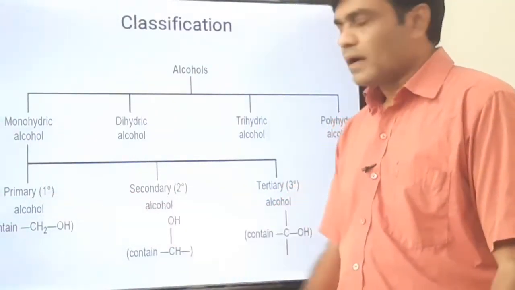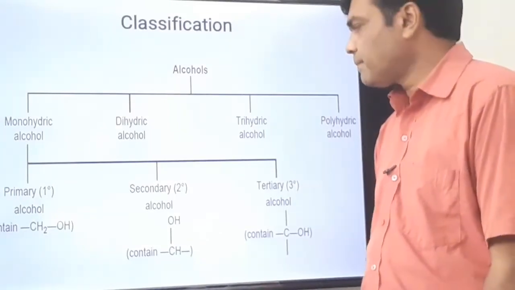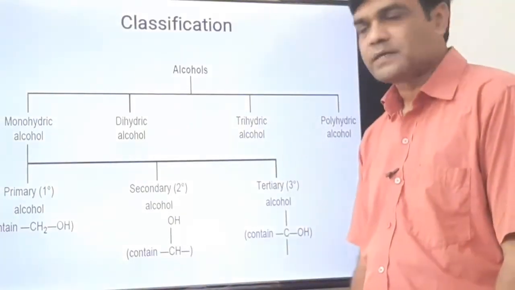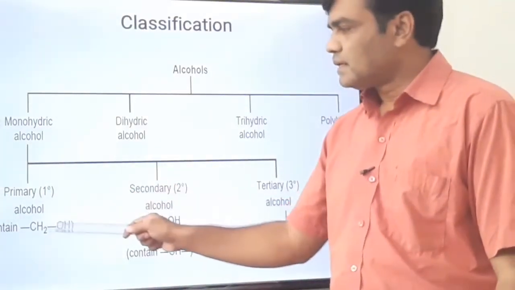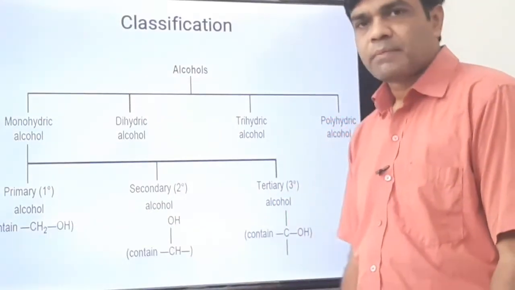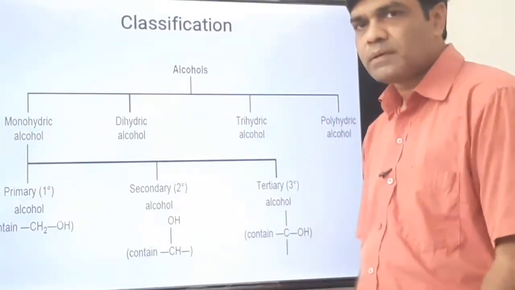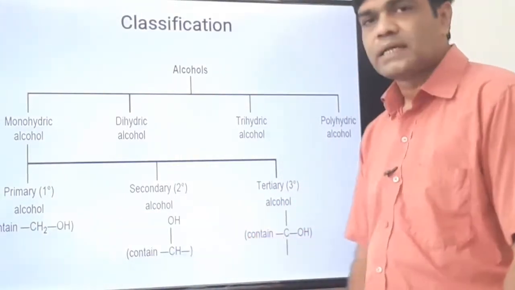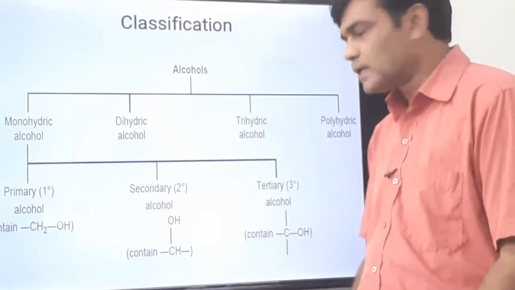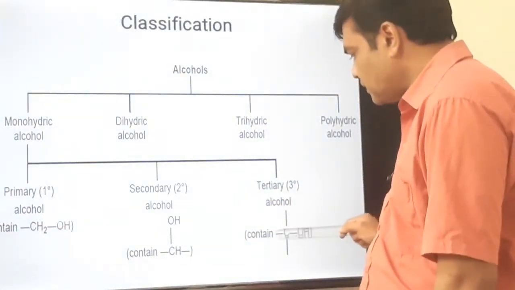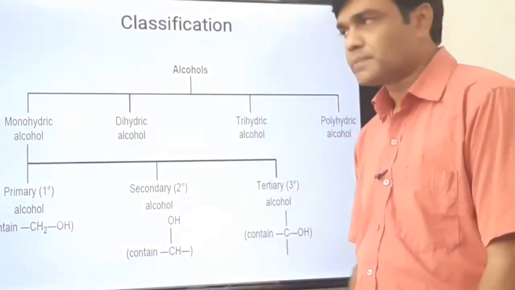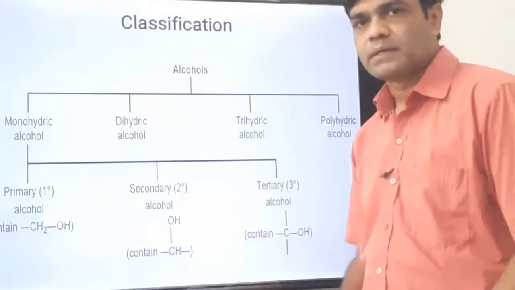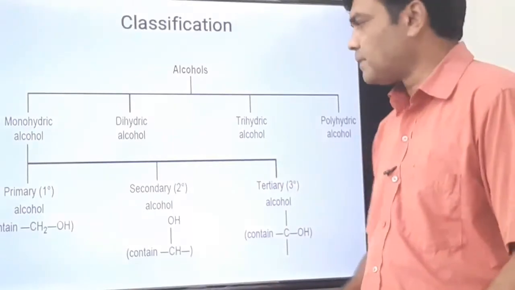Primary means the OH group is attached to the primary carbon, secondary means the OH group is attached to the secondary carbon, and tertiary means the OH group is attached to the tertiary carbon. See here, the OH group is attached to the primary carbon. Primary carbon is the carbon which is attached to only one carbon or no carbon. Here the OH group is attached to the secondary carbon. The secondary carbon is the carbon which is attached to two other alkyl groups, and the tertiary carbon is the carbon which is attached to three alkyl groups. So depending on the position of the OH group, there are three types of monohydric alcohol: primary, secondary and tertiary.